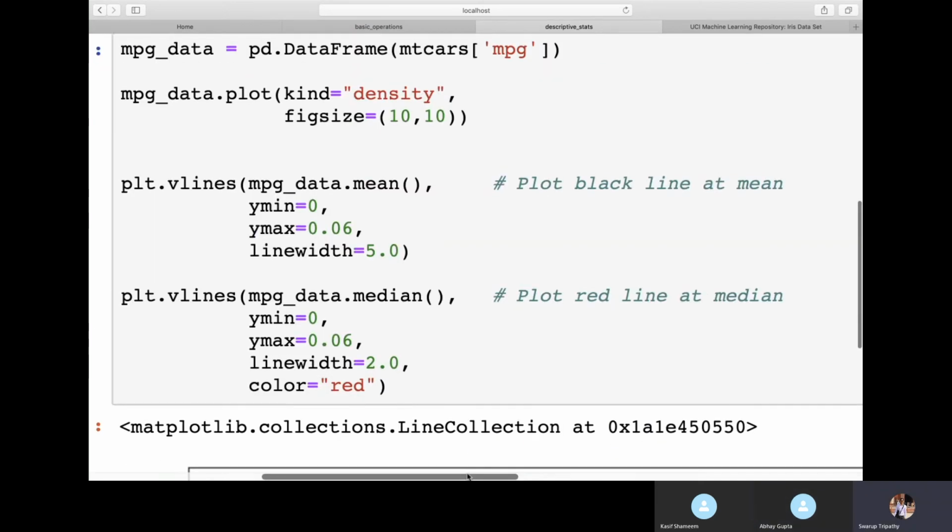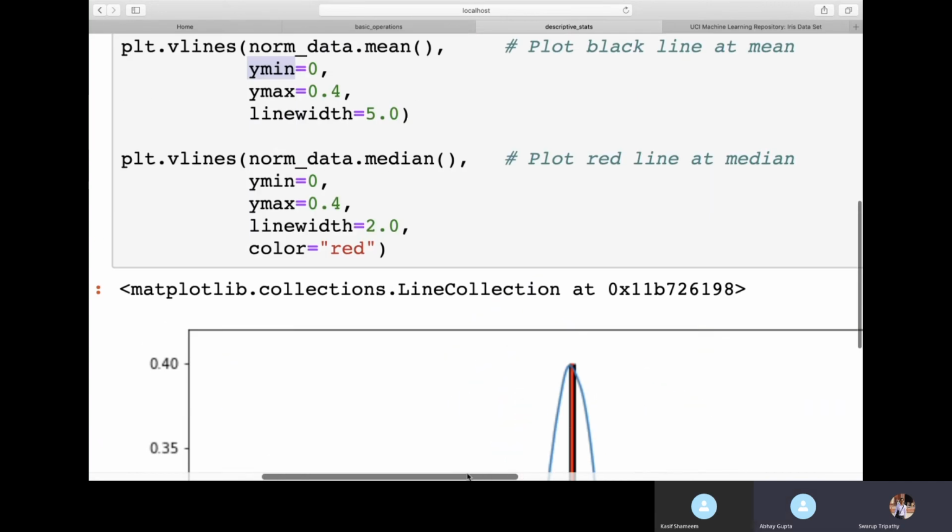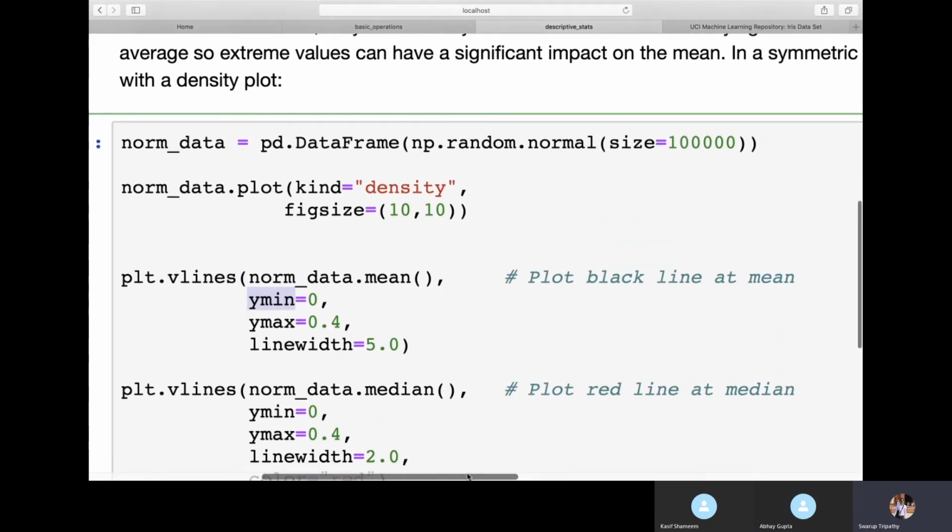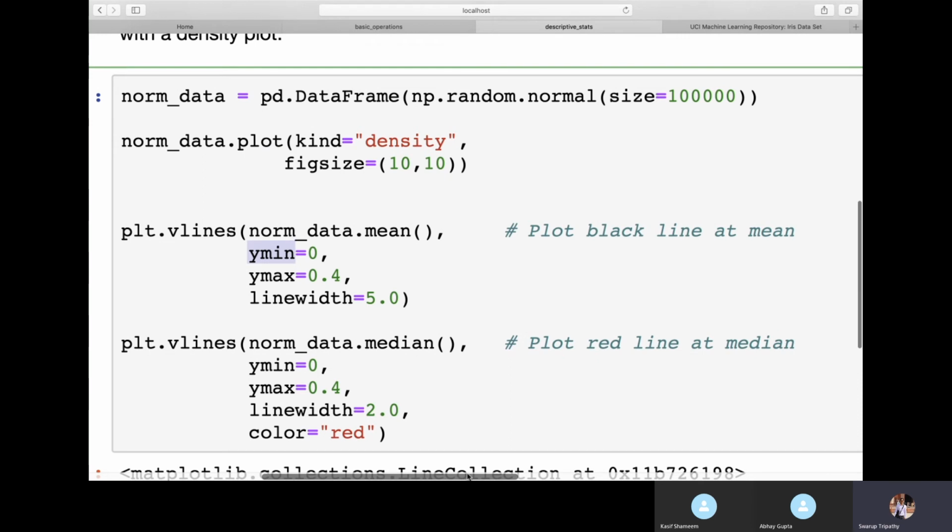Next one. Whatever I did with this data was some normally distributed data I created, and I plotted these vertical lines. Now we were trying to visualize mtcars MPG, that is miles per gallon. We have understood that mean and median are a little bit different, and I want to visualize and see that. So you can try to do that with mtcars. Only take the MPG and try to find out the mean and median.